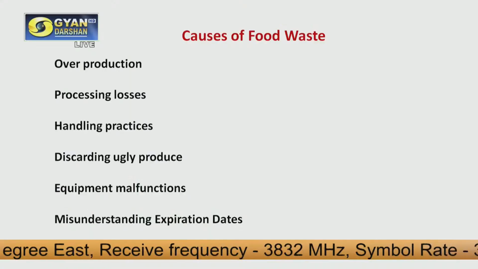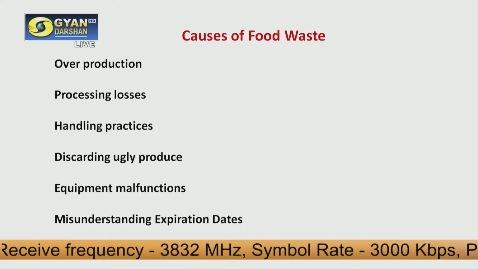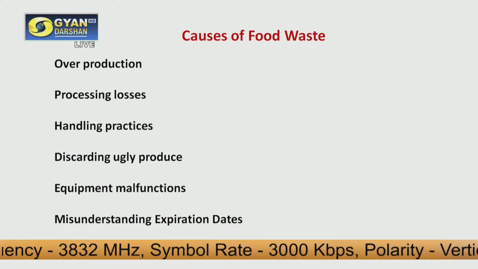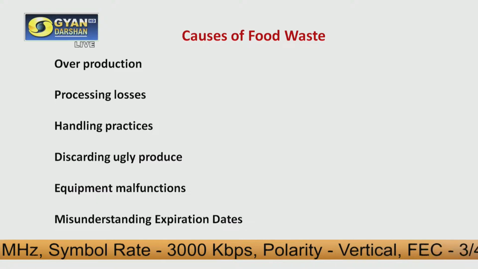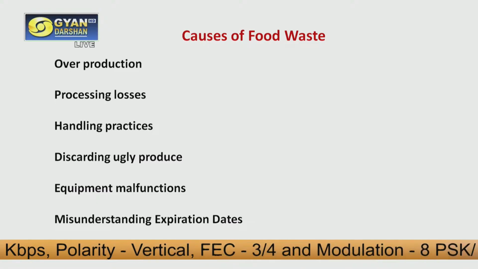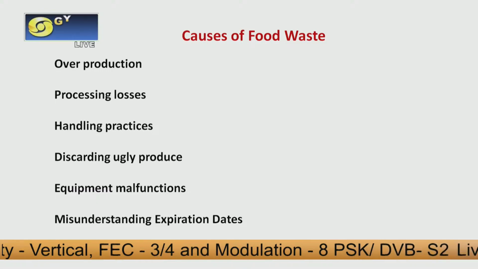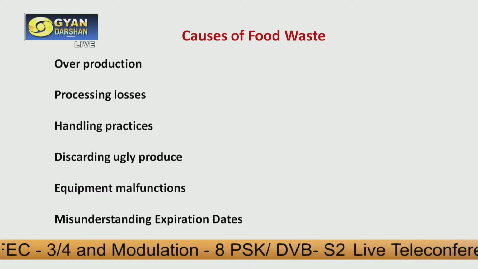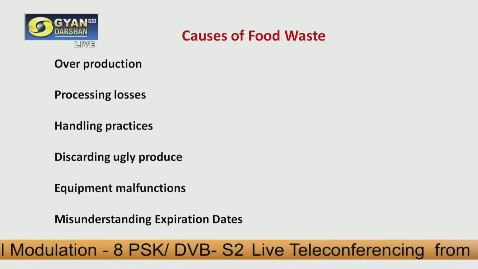Now let us, on a brief note, understand what may cause food loss. Overproduction. Look at it from the angle of the farm, and India is number one in various food crops.